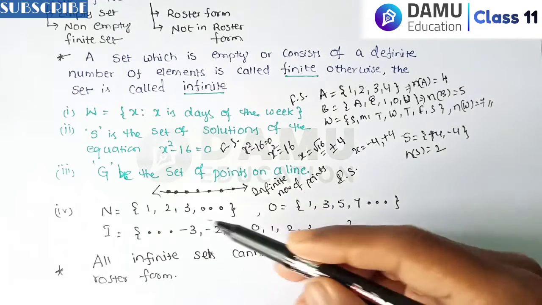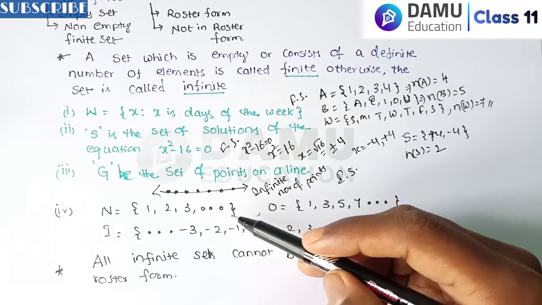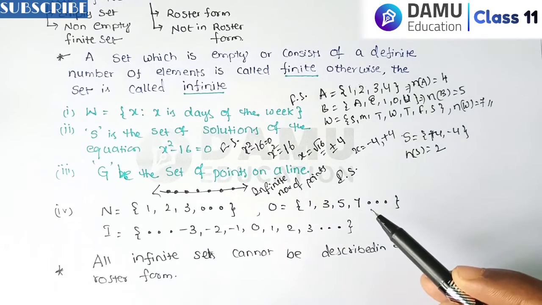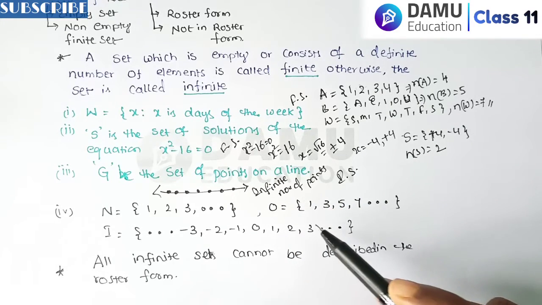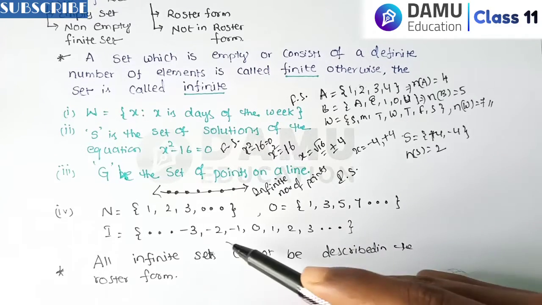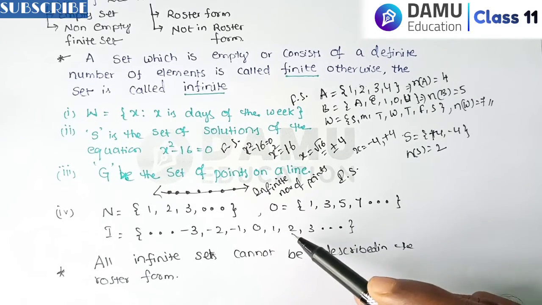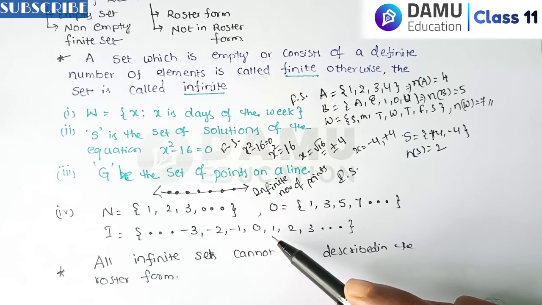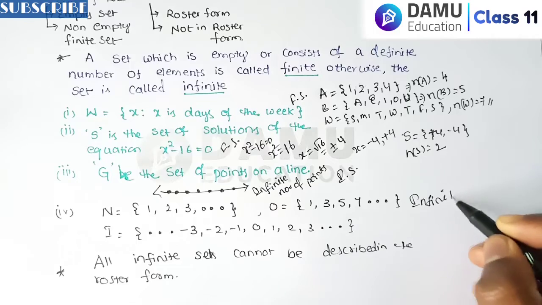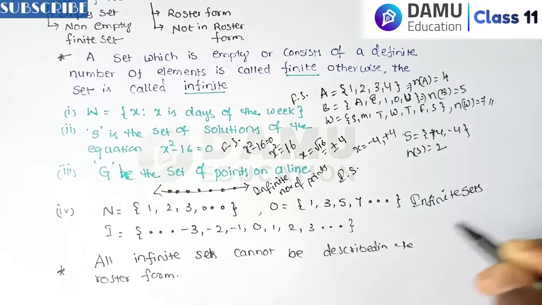So now natural numbers 1, 2, 3, 4 and three dots will be shown, going to infinite, indefinite distances. And O is 1, 3, 5, 7, odd numbers. And integers, negative numbers, positive numbers, along with 0. These are all infinite sets.